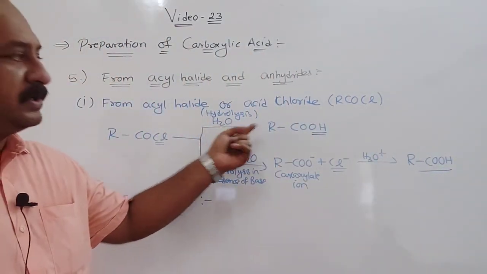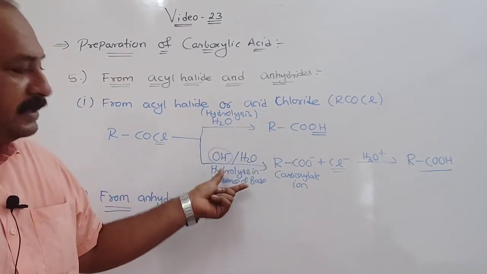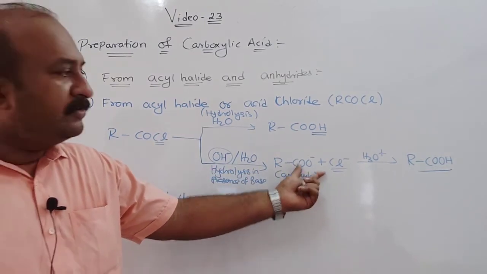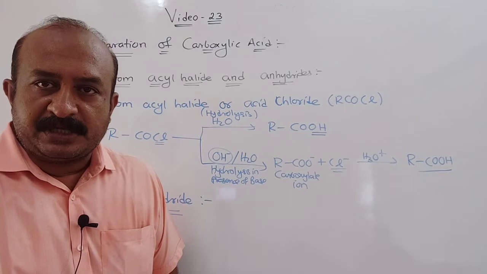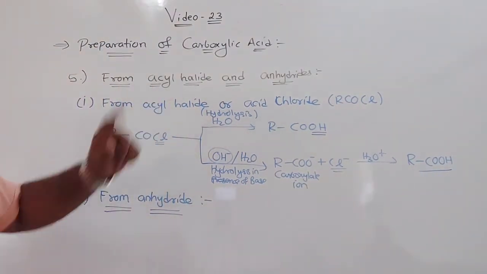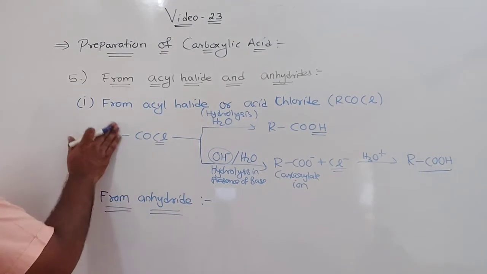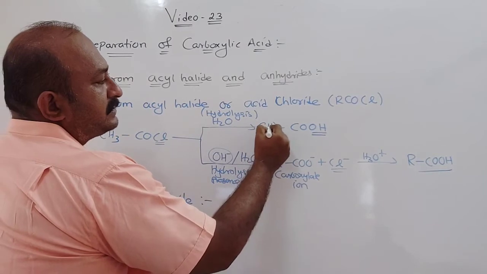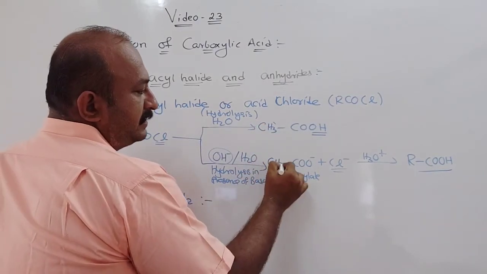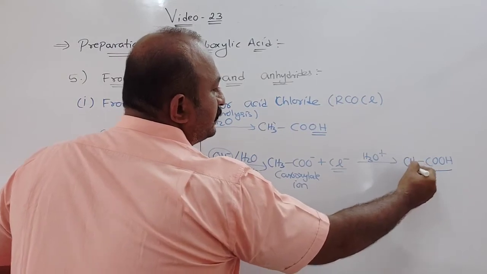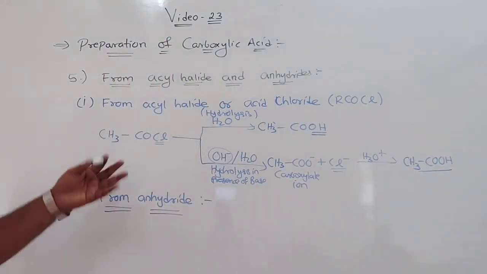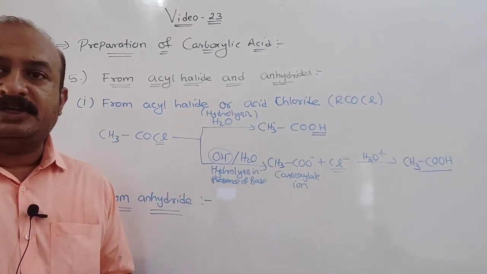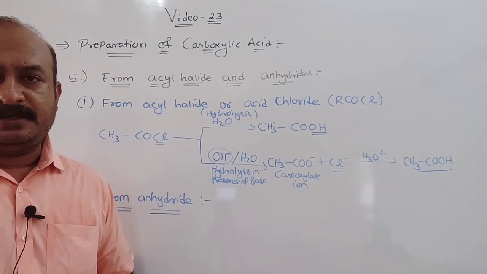So simple hydrolysis with water, you will get RCOOH. If aqueous base is used for hydrolysis, you will get first the carboxylate ion, which on acidification will give carboxylic acid. So this was from acyl halide or acid chlorides. Now instead of this, if I write here CH3COCl, here it will be CH3COOH, here CH3COO minus, and here CH3COOH, like this. Instead of R, that was the general form, and this is the actual form. Understood? For the alkyl group, you can write CH3, CH2CH3, whatever you want in this case.